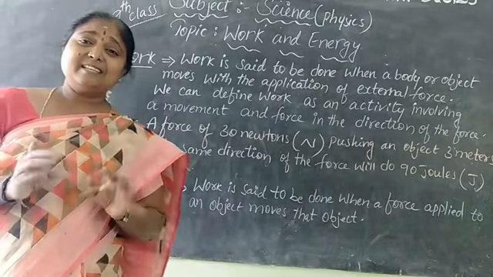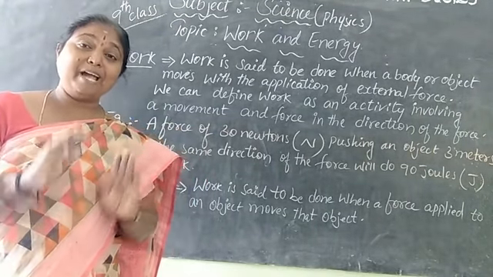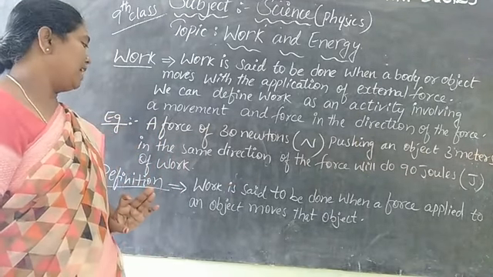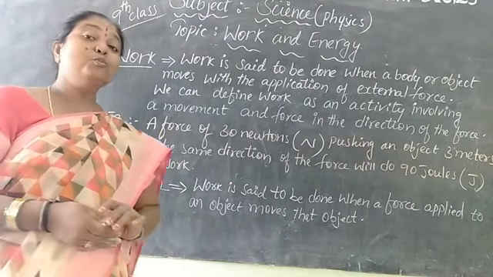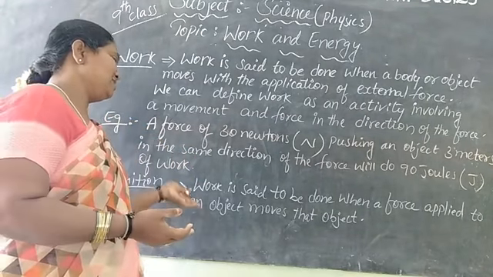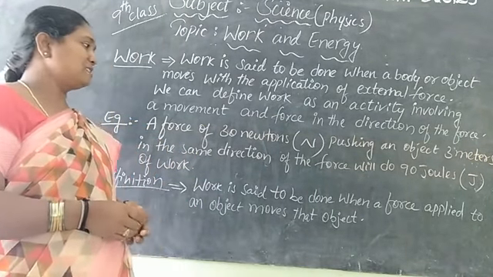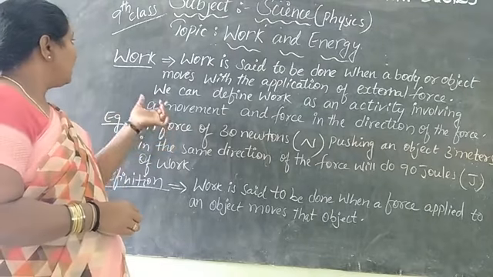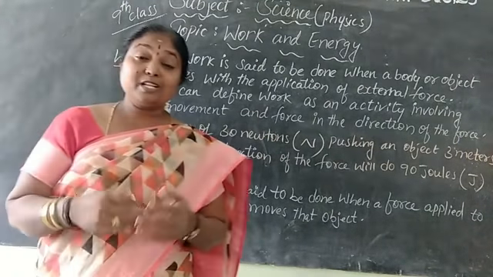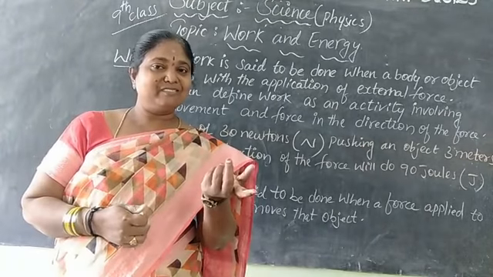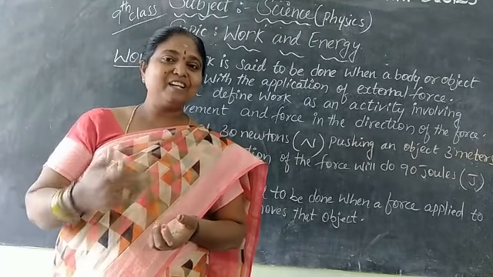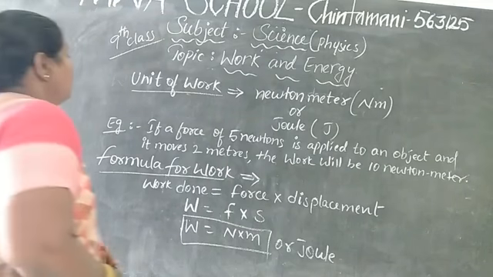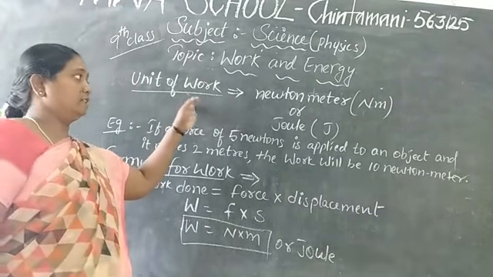Now, what is the simple definition we can say? What do you mean by work? Work is said to be done when a force applied to an object moves that object. So, this is the definition for work. Then, what are the units for that? Now, let me see what the units of work are.